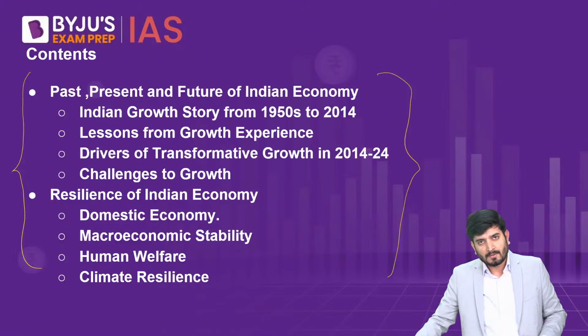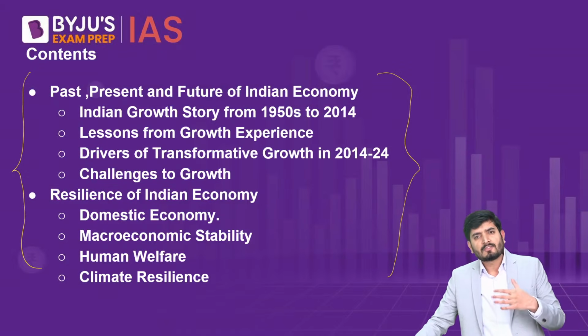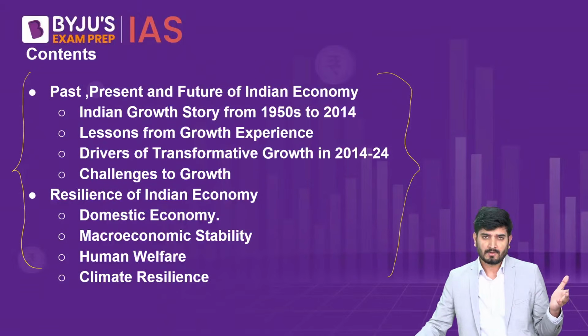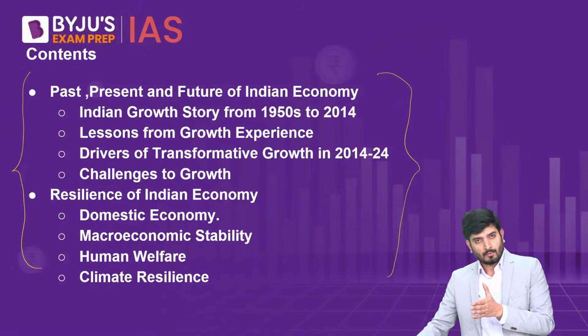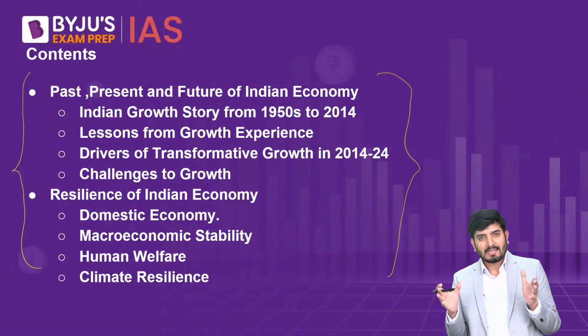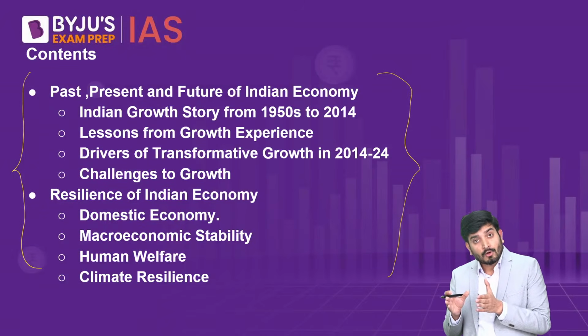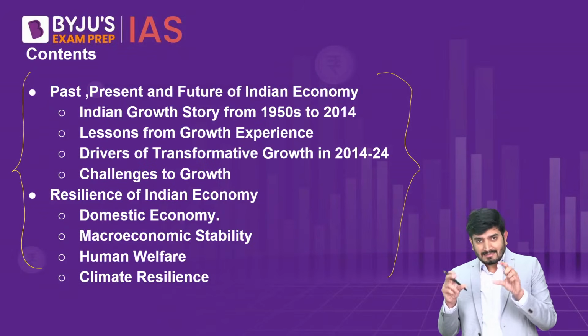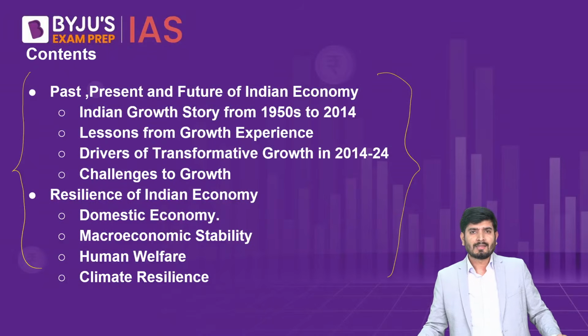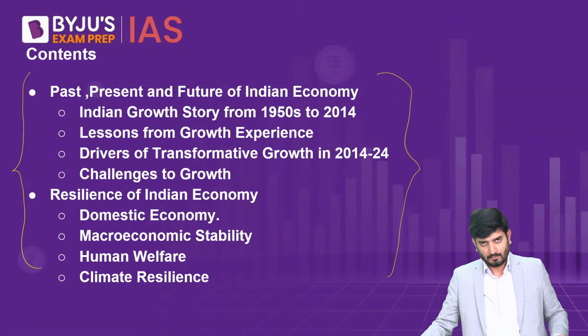So the first chapter, which deals with the past, present and the future of the Indian economy, deals mainly with the story of the Indian economy from 1950s till 2024. And the broad categorization is from 1950s to 2014 and then 2014 to 2024. This decade of 2014 to 2024, they say, is a decade of transformative growth.